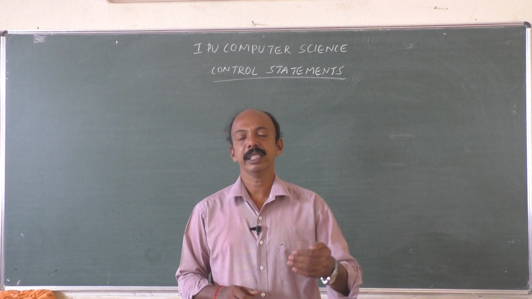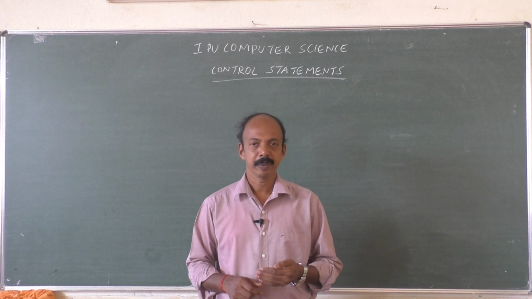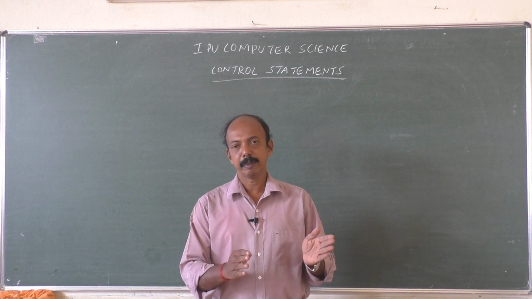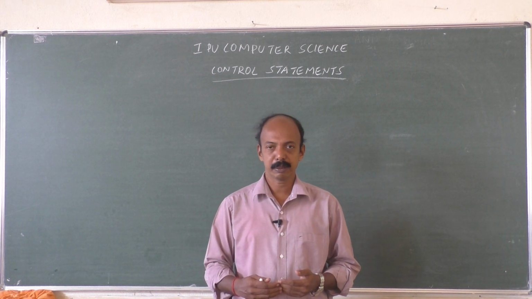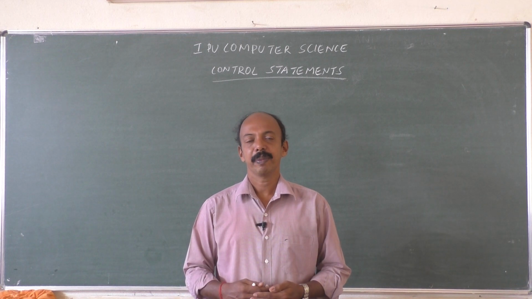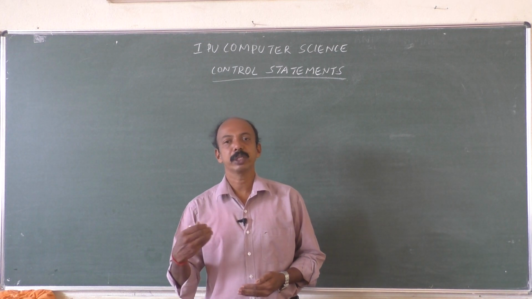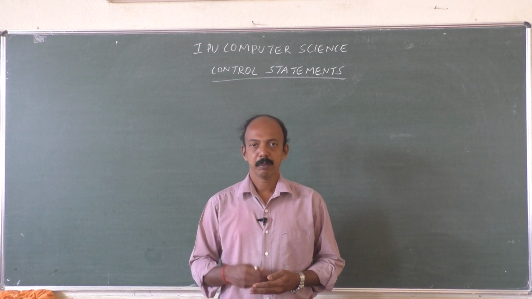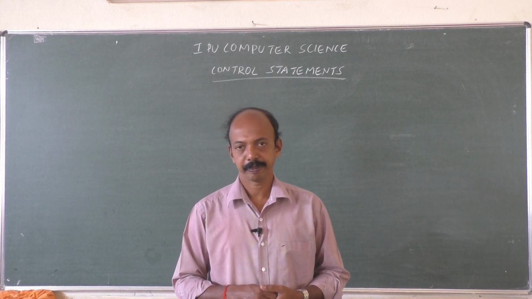Similarly, we have seen the basic building blocks of programming in C++. After that is the structure of C++ we have seen, then which are the different elements that come in C++, then different data types. After that, how to use the input statements, how to use output statements we have seen. Moving further, today we are going to study about control statements.